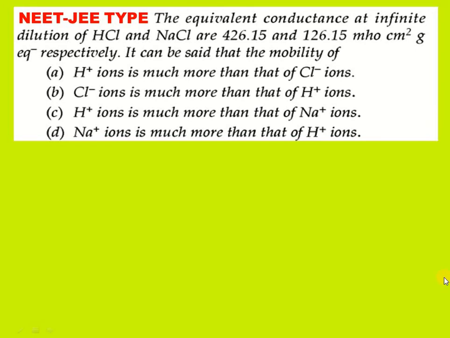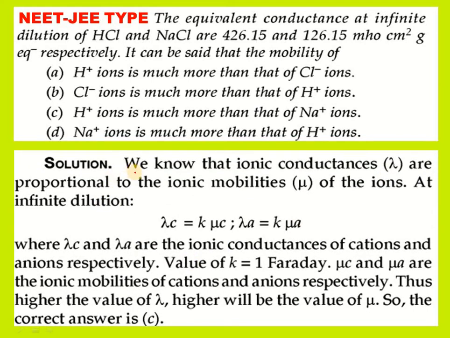To understand this one, we have to analyze like this. We know that ionic conductances, lambda values, are proportional to the mobilities. Their expression is lambda C equals K into mu C, and at infinite dilution, this is for cation, this is for anion. Where lambda C and lambda A are the ionic conductances of cations and anions respectively, the value of K is 1 Faraday.